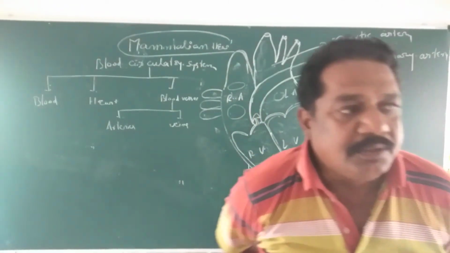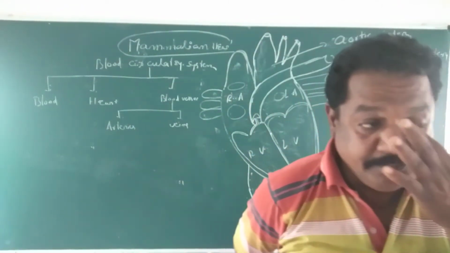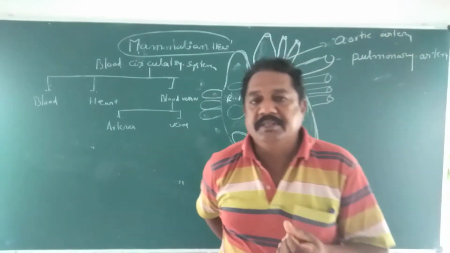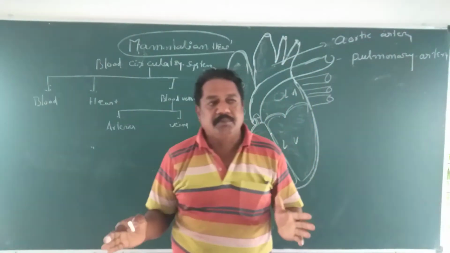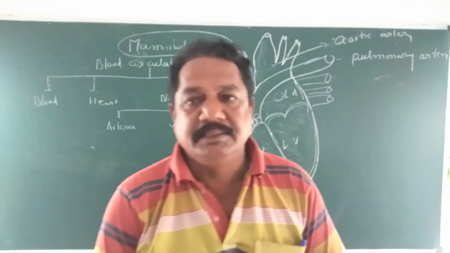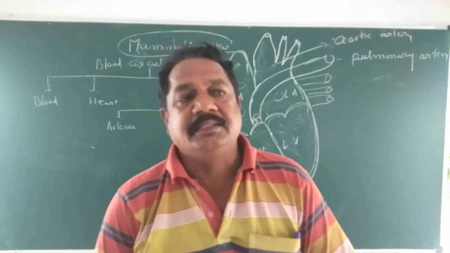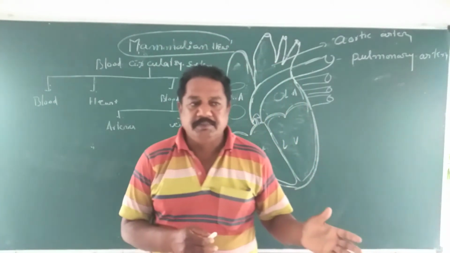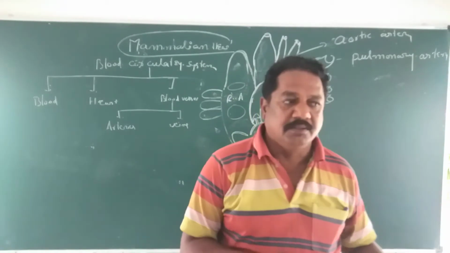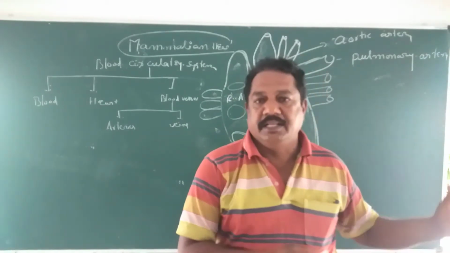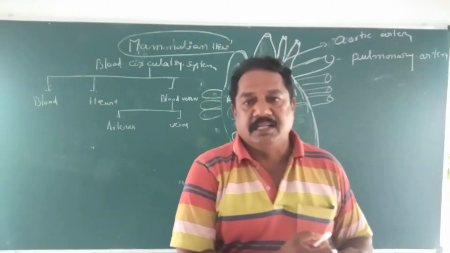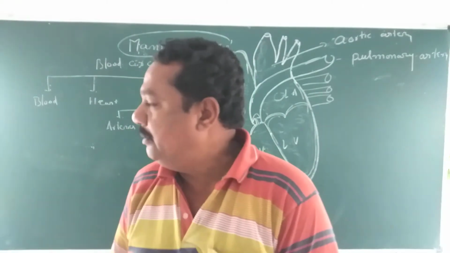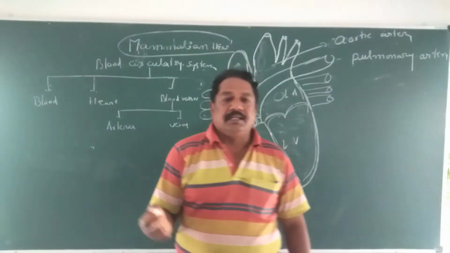In the last class we discussed the blood circulatory system. The blood circulatory system is classified into two main groups: the open type and the closed type. In the lower animals, especially those that are not well developed, the open type of blood circulatory system is generally present. But in the higher animals, the closed type is there.